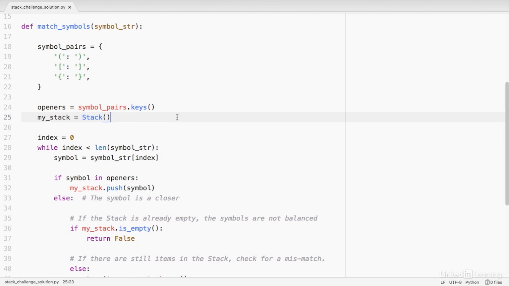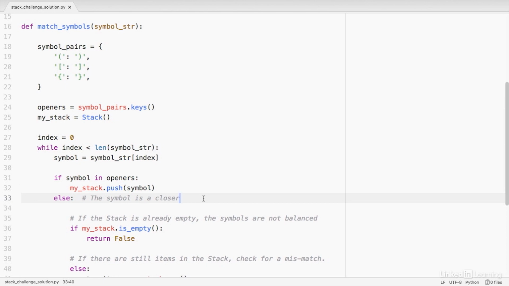On line 25, I instantiated my stack object and called that myStack. On line 27, I created an index and initialized it to 0 because I knew I was going to use it in my while loop so that I could loop through the symbol string. I began my loop on line 28, and on line 29, I'm taking whatever symbol exists in the string at the index that's given in the loop. On line 31, I'm checking to see if that symbol is an opening symbol. If it is, I'm pushing that opening symbol onto my stack in line 32.